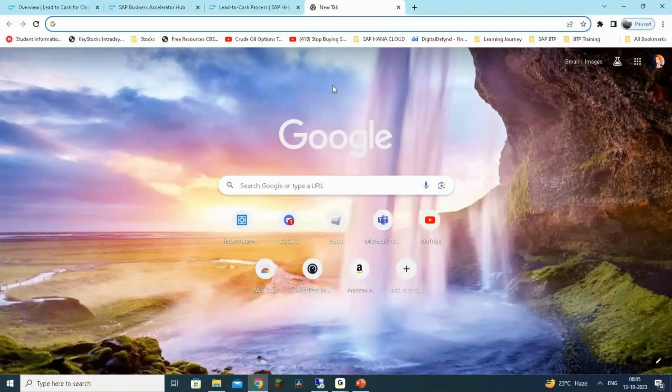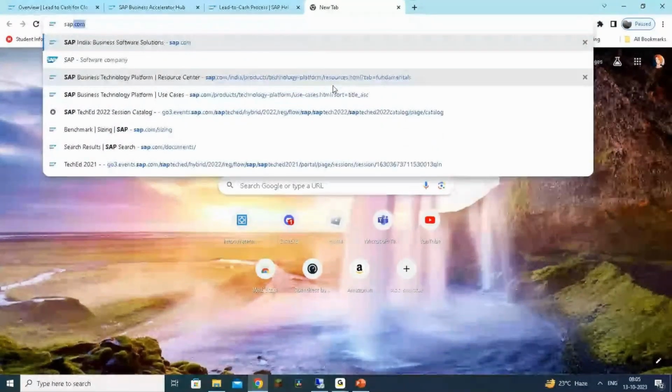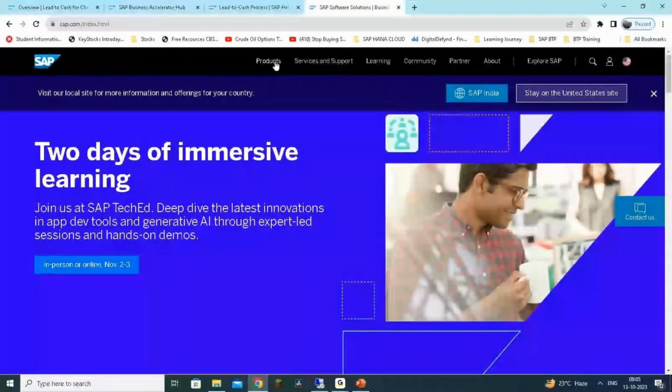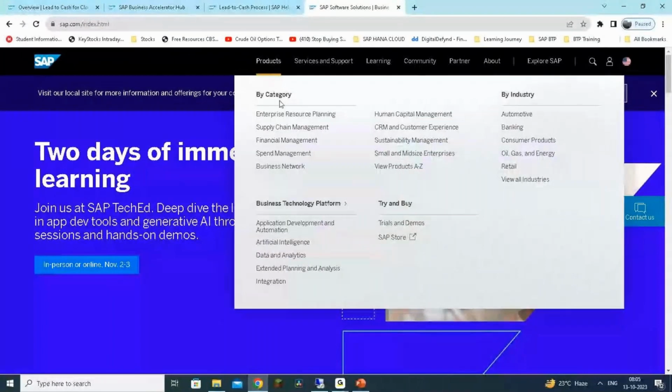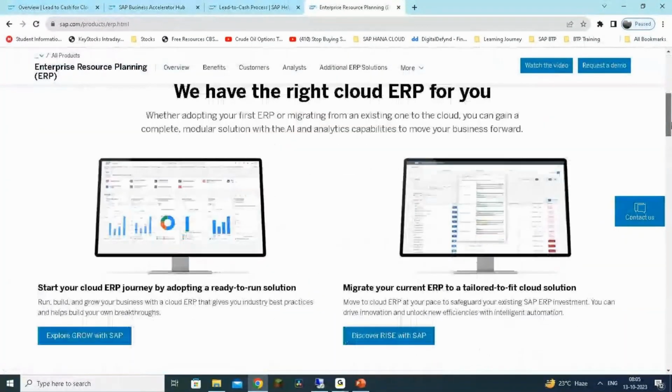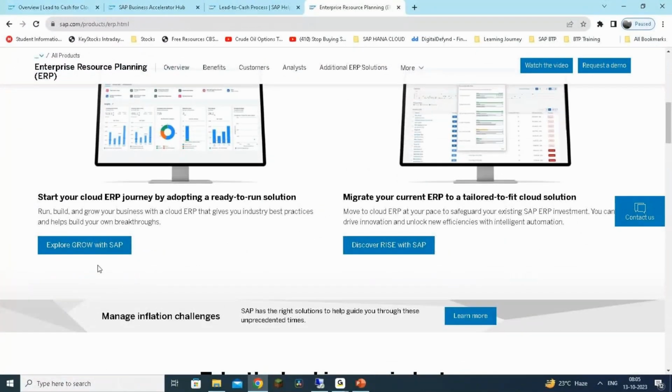We were trying that yesterday. We were not able to get it, but look at this. This is the way you can access those FAQs. Go to sap.com, go to products, enterprise resource planning. Here, they are giving both options for you, right? So you have Grow with SAP and Rise with SAP, these two.